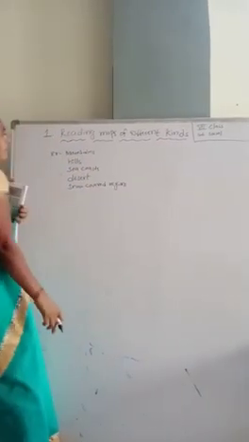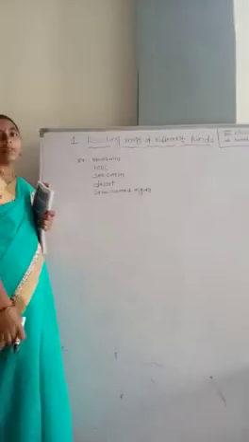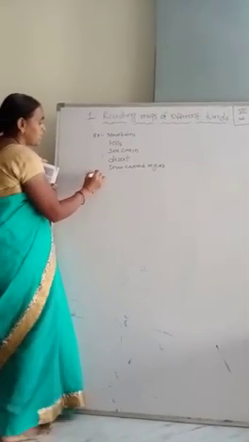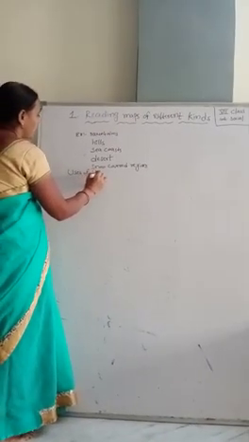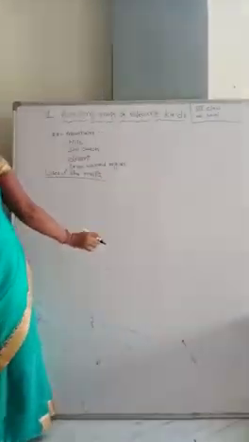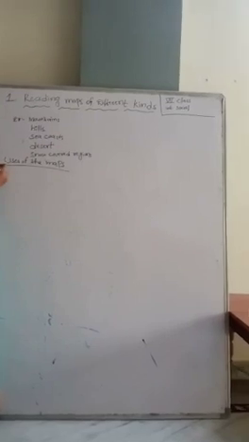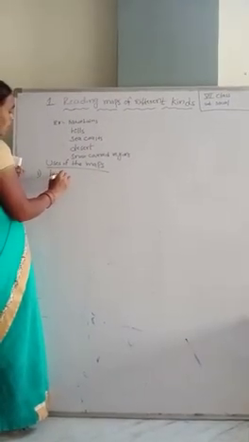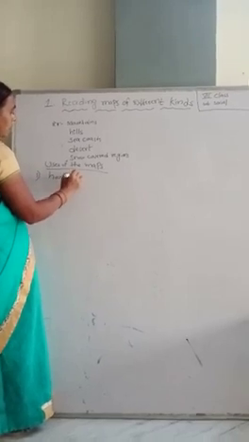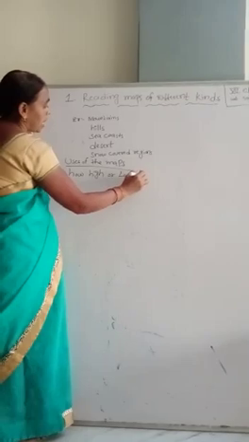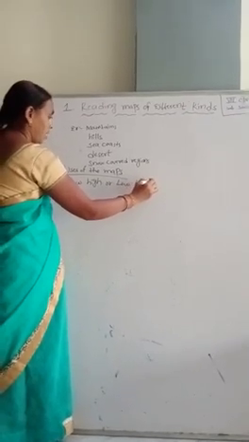Children, we have many uses of the maps. Maps tell us how high or low the land is.